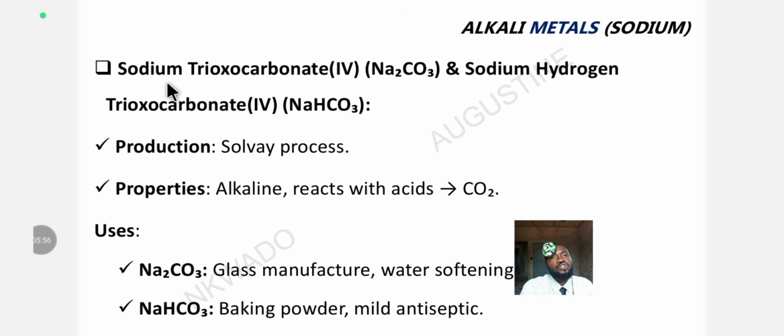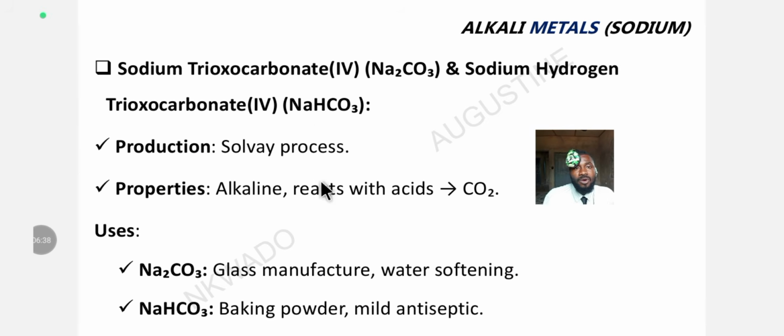Now, let's look at sodium trioxocarbonate 4, which is washing soda, and also sodium hydrogen trioxocarbonate 4. How are they formed? They are formed through the Solvay process. The Solvay process is an industrial process used to manufacture sodium trioxocarbonate 4, washing soda, and also sodium hydrogen trioxocarbonate 4. One forms before the other.